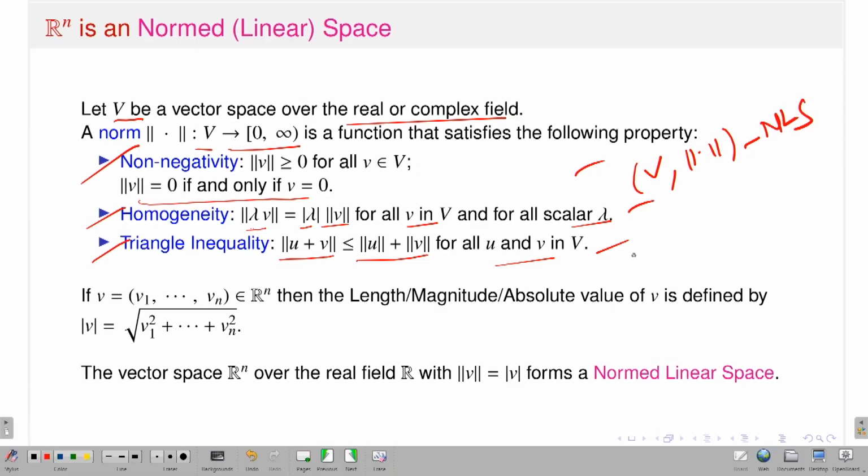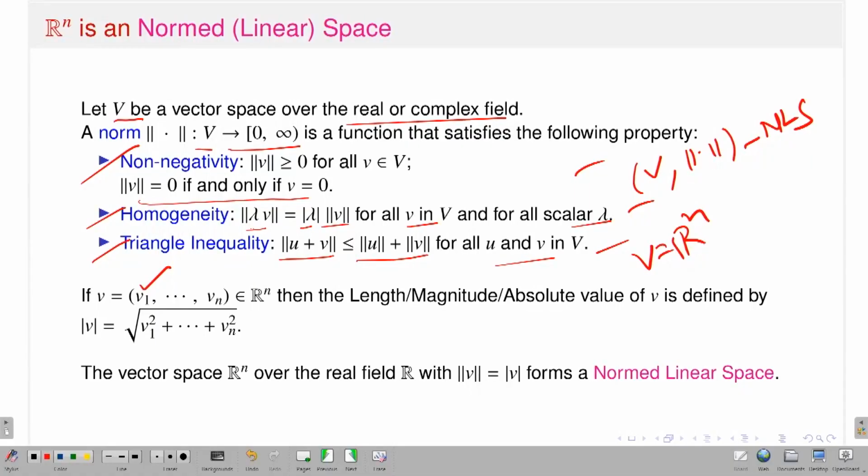In particular, if I take V equal to the n-dimensional Euclidean space, now I want to introduce the notion of norm corresponding to a vector in Rn. If I take a point v which is v1, v2, up to vn in Rn, the norm of v is nothing but the length of the vector v. What is the length of the vector?